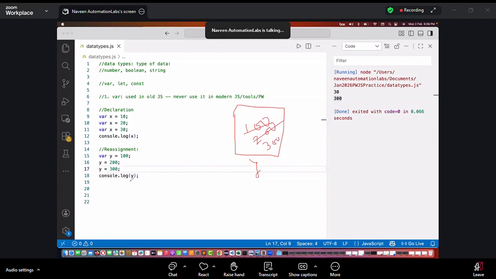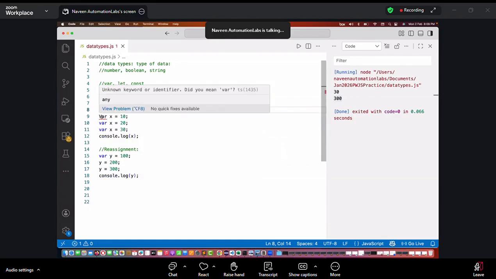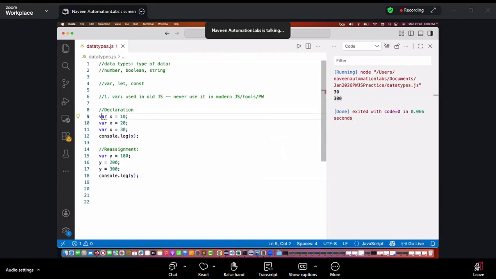Then I'll say, okay, print the latest value of y. So what is the latest value of y here? The latest value of y is 300, so that's why it's giving me 300 here. Remember that, I cannot write a capital V here. There is no syntax like capital V, and the parser will start giving you an error. All the keywords will always start with a small letter only, right?